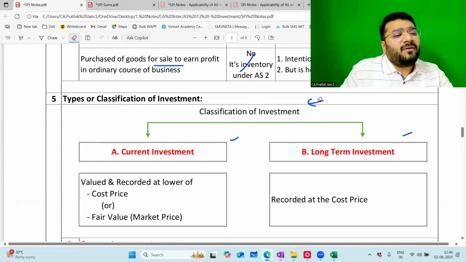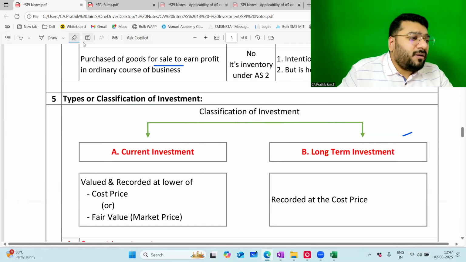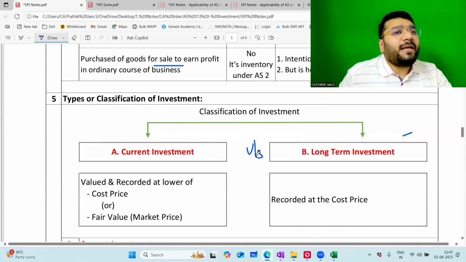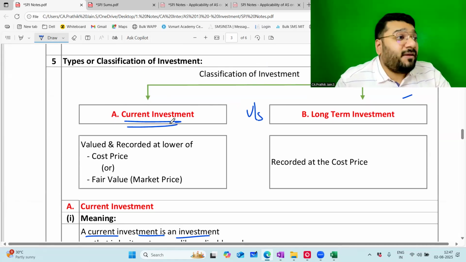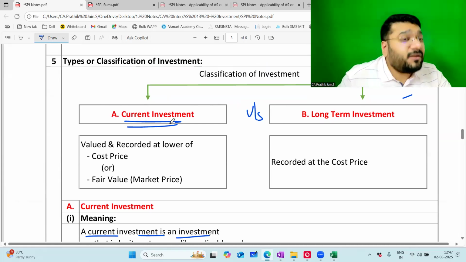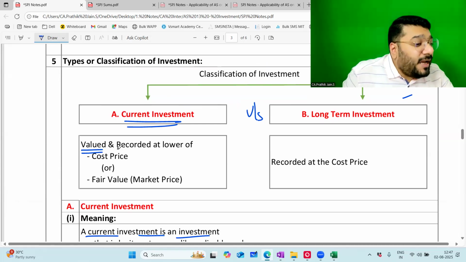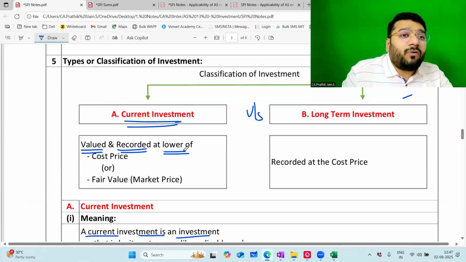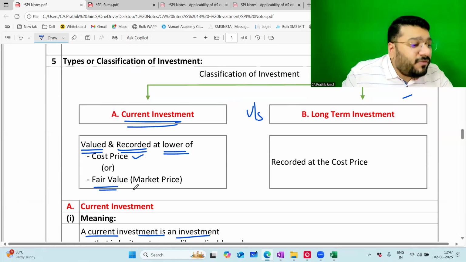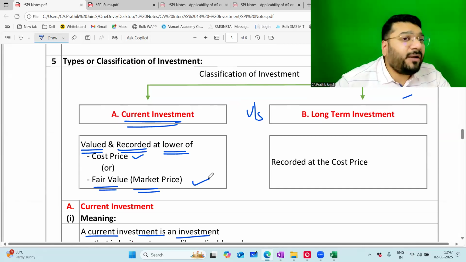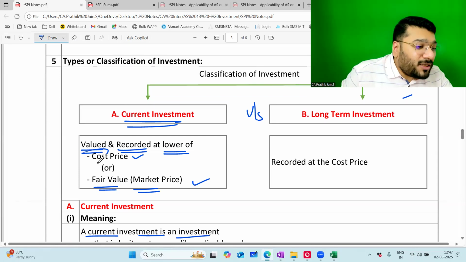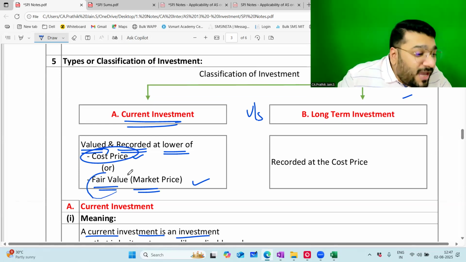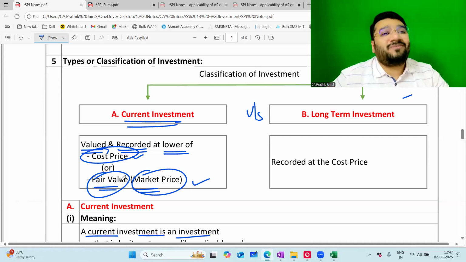Now comes, sir. Classifying investments into current and long term, there's a motto behind it. The motto is valuation. So what is the valuation here? AS13 says that if you are classifying an investment as current investment, you will value the investment and record it at the lower of cost price or the fair market price. Cost price or fair market price, whichever is less. Oh my God. Now, what cost price is, you have to understand. What is fair value, you have to understand. What is market price, you have to understand.